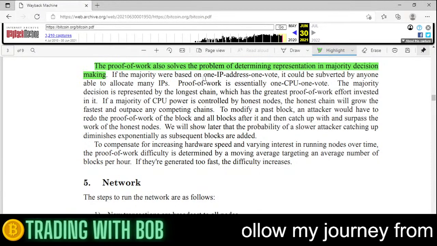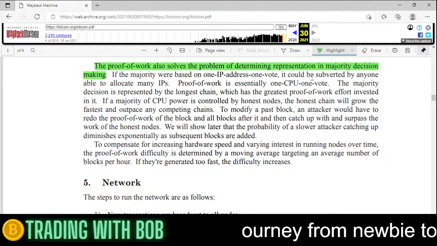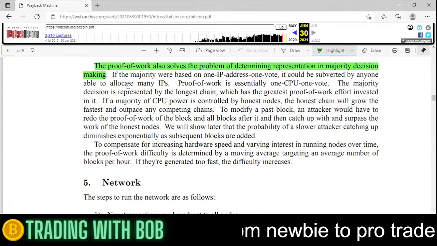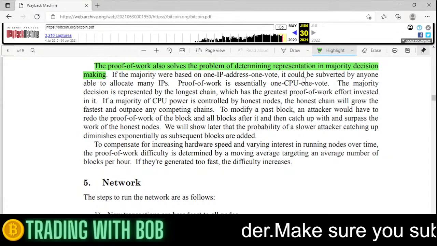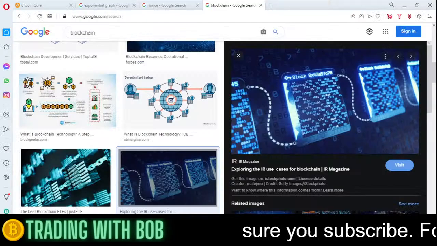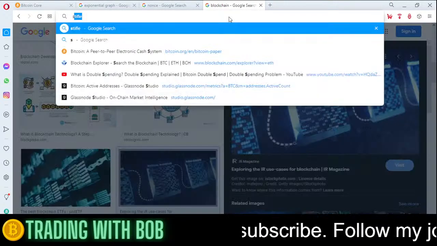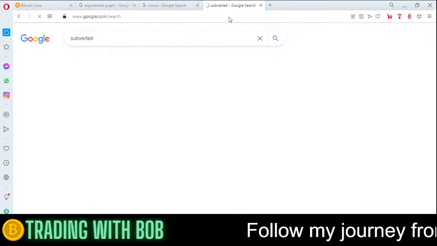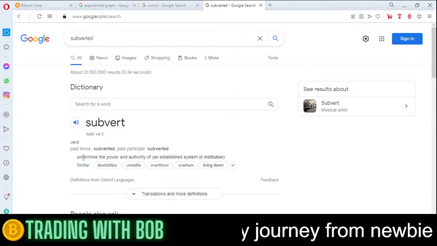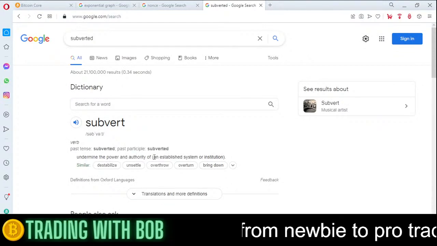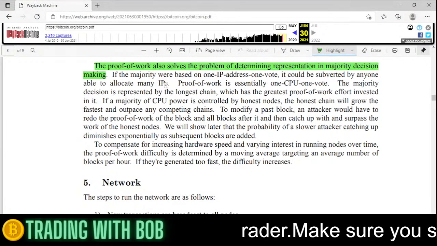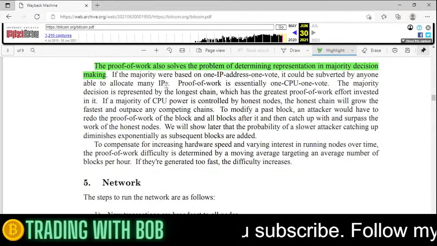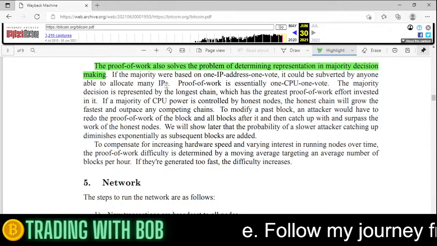If the majority were based on one IP, one vote, it could be subverted by anyone able to allocate many IPs. So wait, what? Subverted? What does that mean? Subverted. Undermine the power authority. Okay, so it's saying that the only way to hack it is if one person controls the whole network, or a majority.